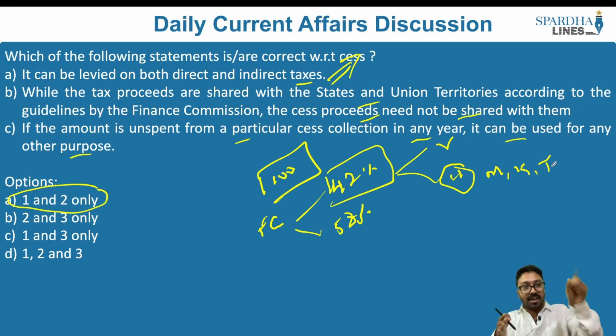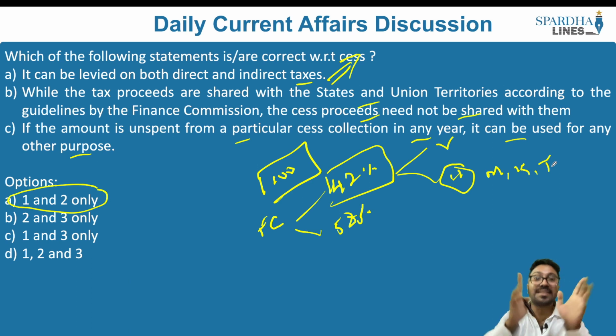So should the central government share all these cesses with the state governments? Not at all. They don't have to do it at all. That happens to be the second statement, and it is the right statement.